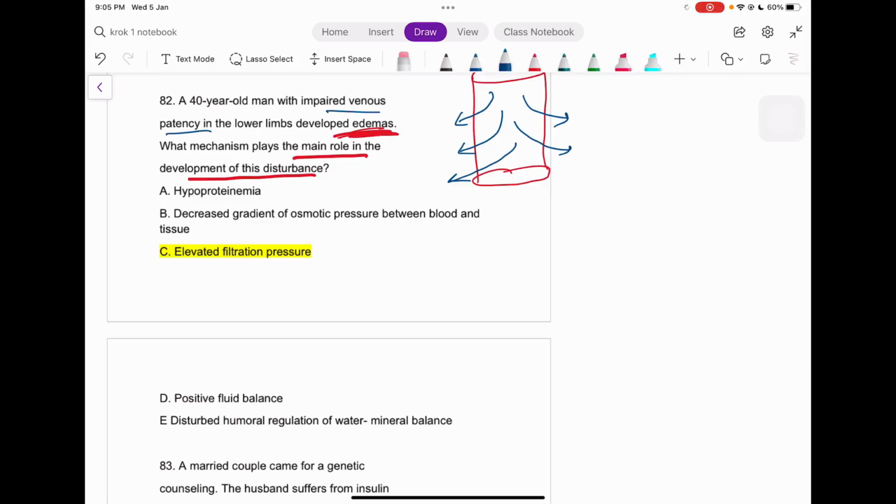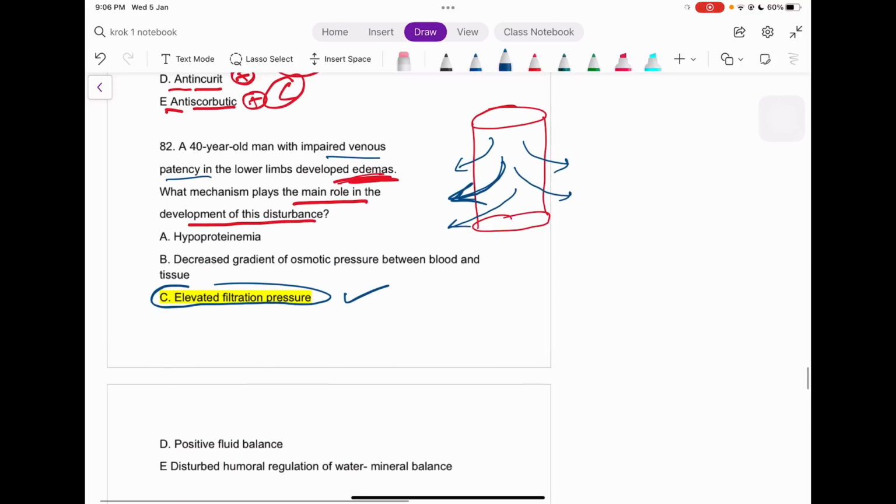So what is happening out here? That is simply the elevated filtration pressure. So more of the blood is getting filtered out here, and that's why it's the elevated filtration pressure, right? Hyperproteinemia, there is nothing about kidney disease out here, or liver disease also, right? That needs to be mentioned itself, right?